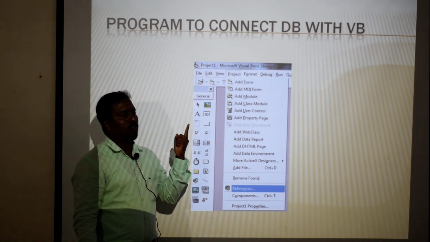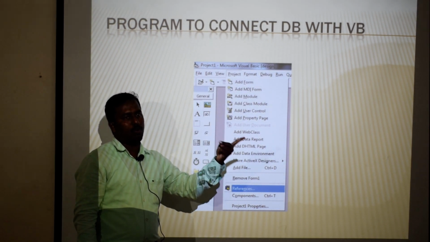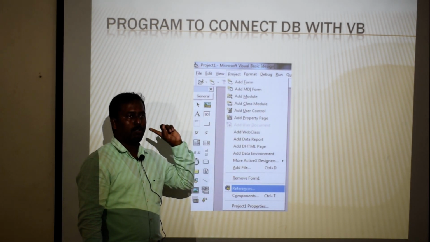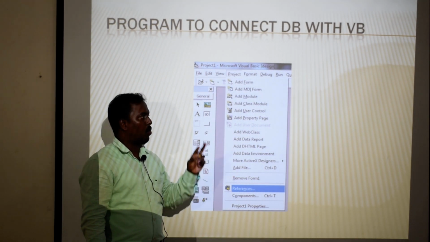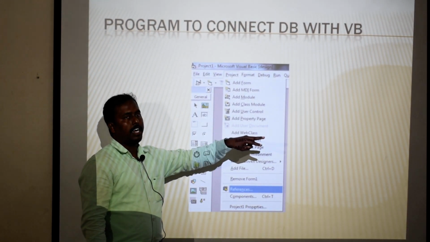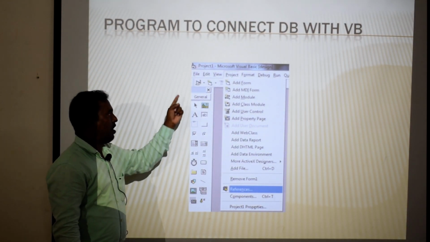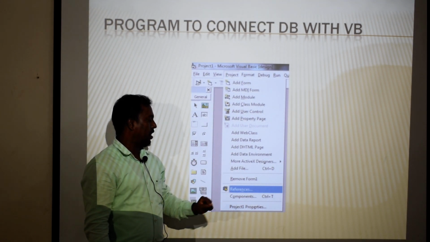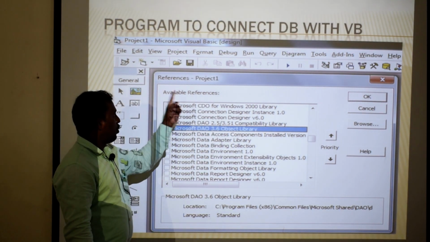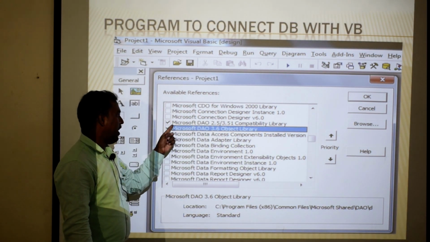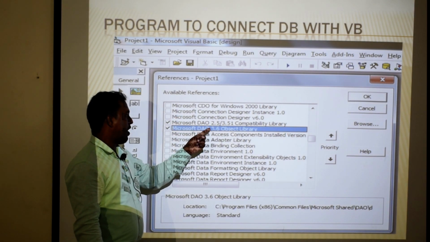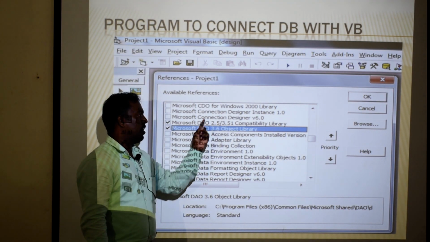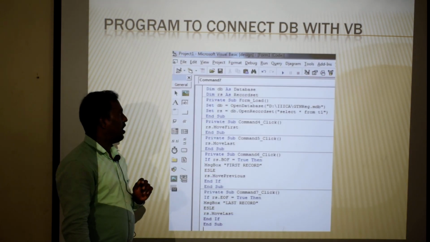So there are two modes: database connection through controls and database connection through a program. For controls, we have seen the data control and the ADODC control. Now, how do we connect to the database through a program in a Visual Basic application? First, click the Project menu and choose the References option. After that a small dialog box appears. In that dialog box, enable the Microsoft 2.5/3.1 Compatibility Library and then the 3.6 Object Library. Once these two are enabled, click OK.